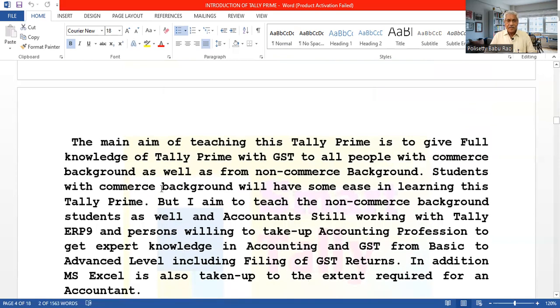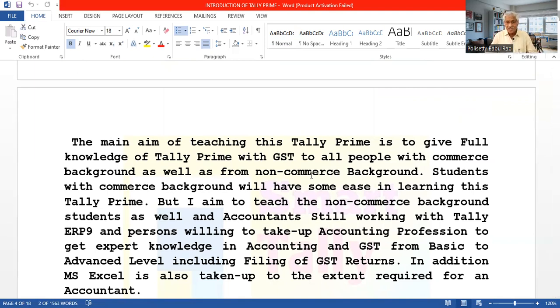Now, the main aim of teaching this Tally Prime is to give full knowledge of Tally Prime with GST to all the people. To all the people means those with a commerce background as well as a non-commerce background.